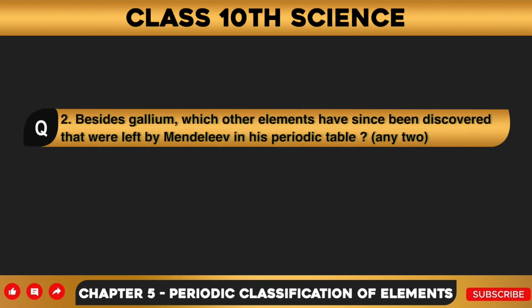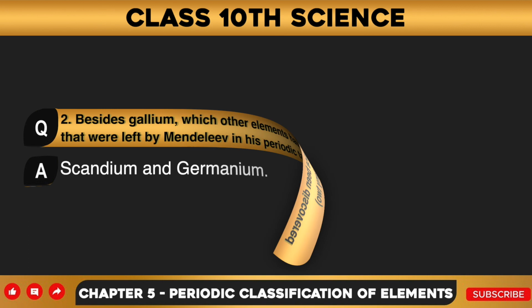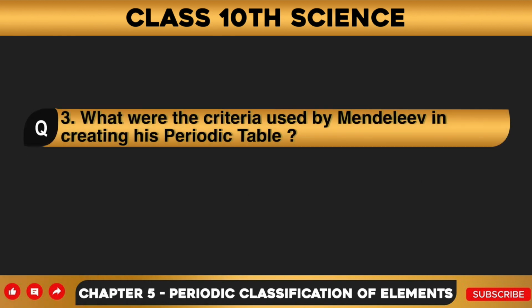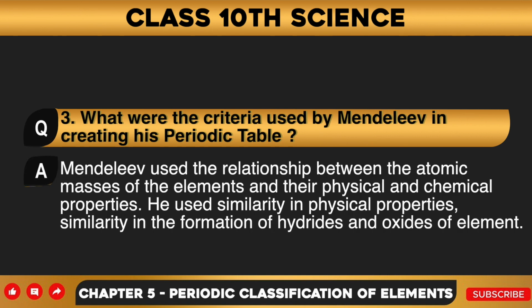Question number 2. Besides gallium, which other elements have since been discovered that were left by Mendeleev in his periodic table? Scandium and germanium were left by Mendeleev in his periodic table. Question number 3. What were the criteria used by Mendeleev in creating his periodic table? Answer to this question is, Mendeleev used the relationship between the atomic masses of the elements and their physical and chemical properties. He used similarity in physical properties, similarity in the formation of hydrides and oxides of elements.